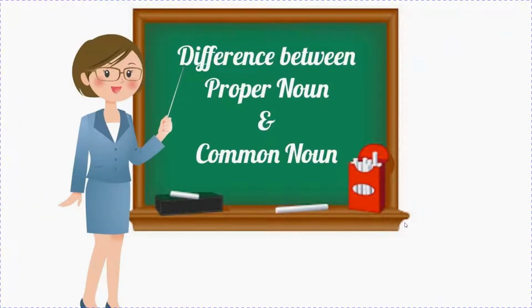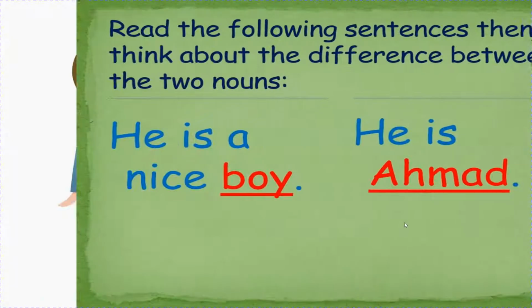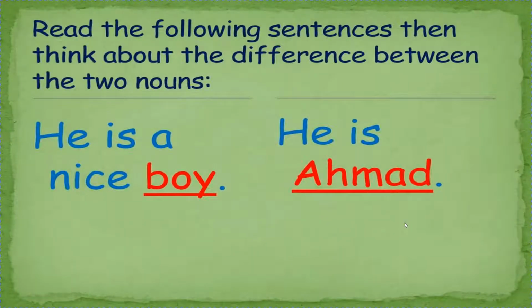Children, there are few differences between common and proper noun. Let's see. Read the following sentences, then think about the difference between the two nouns. So, the first example is given: he is a nice boy. Children, do you know which boy we are talking about? No. So, it is a common noun. But when we write, he is Ahmad, then we will come to know that we are talking about a particular boy whose name is Ahmad. So it is a proper noun.